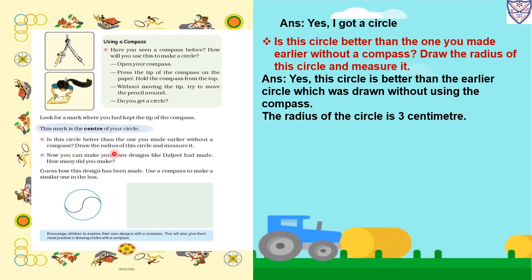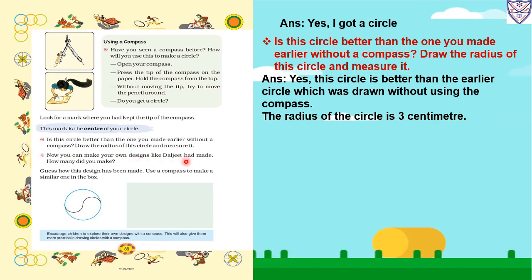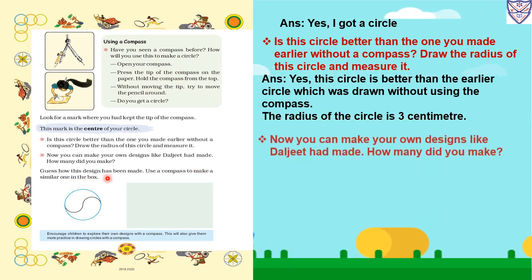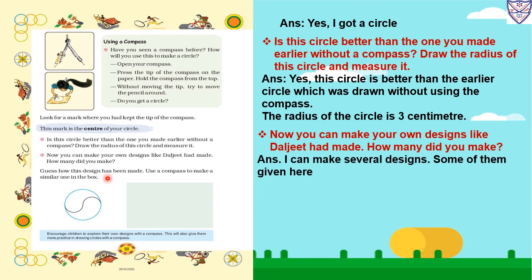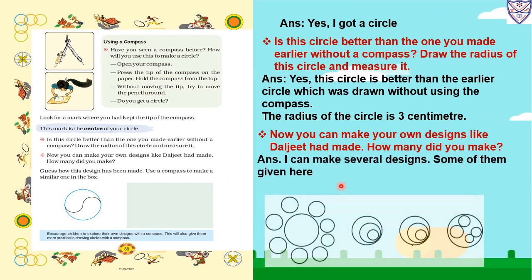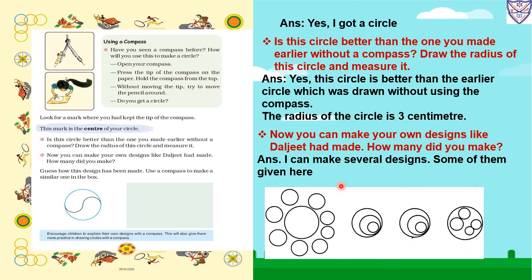Now you can make your own design like Daljit had made. How many did you make? Guess how this design has been made. Use a compass to make a similar one in this box. So I can make several designs, some of them given here. With the help of a rounder we can make several designs like this. Okay, you can draw.